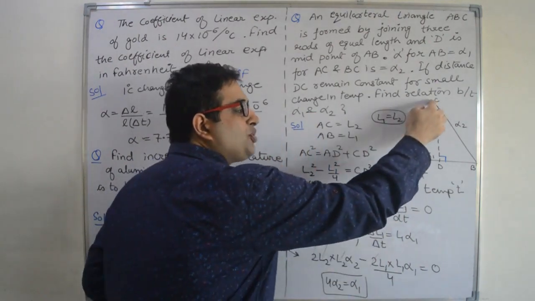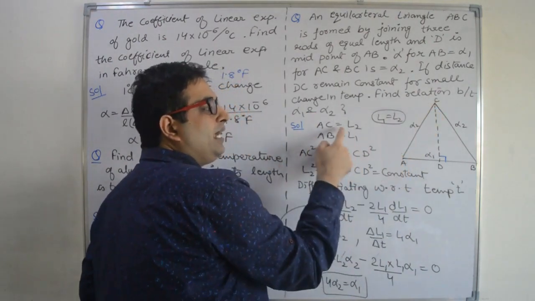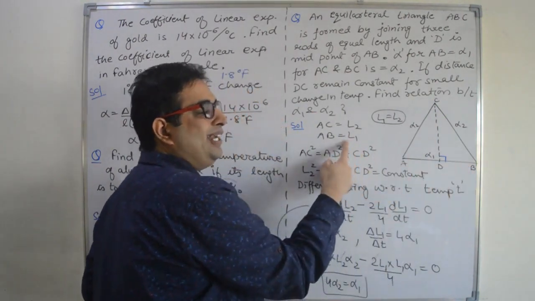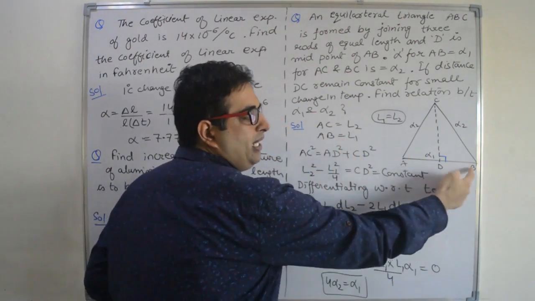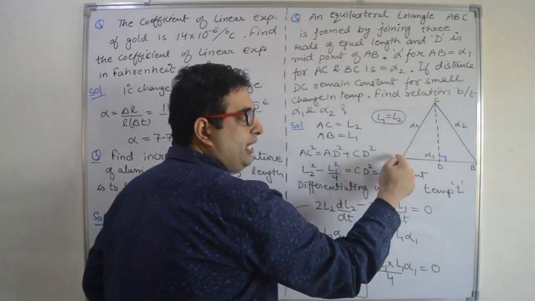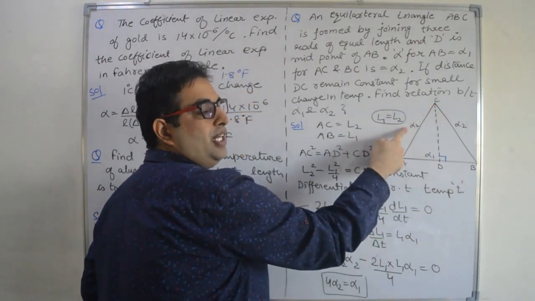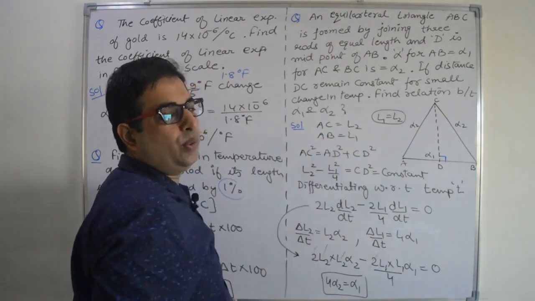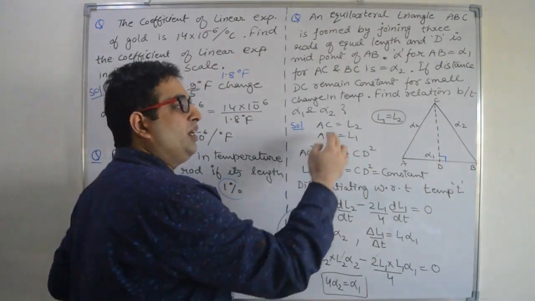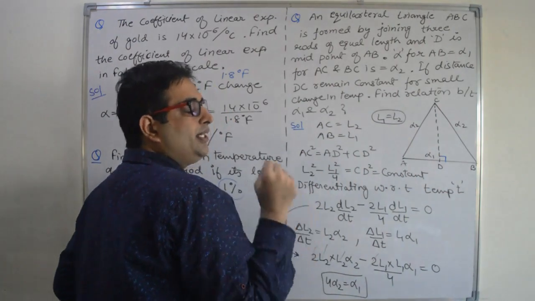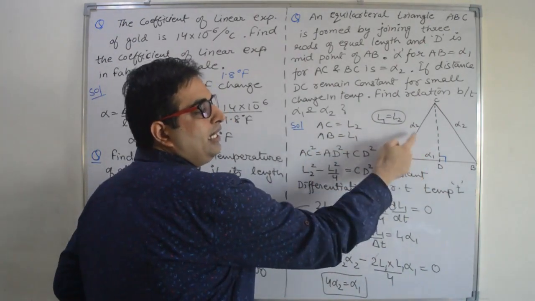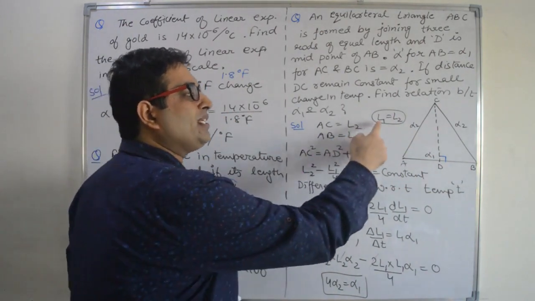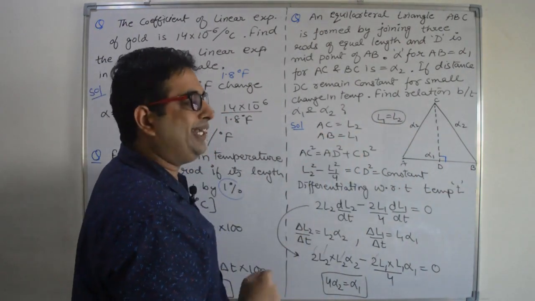First, I am assuming AC length as L2 and AB length as L1, right? AB length coefficient is alpha 1 and AC length coefficient is alpha 2. L1 and L2 both are magnitude wise equal, right? Why am I showing it with 2 different symbols? The reason is because their expansion coefficients are different, alpha 1 and alpha 2. Magnitude wise L1 and L2 both are equal.